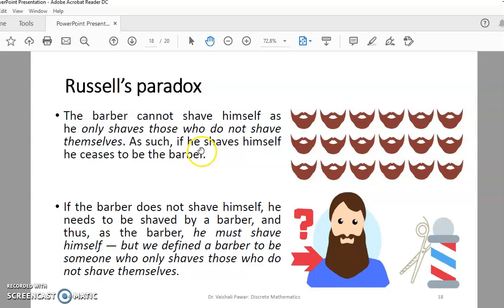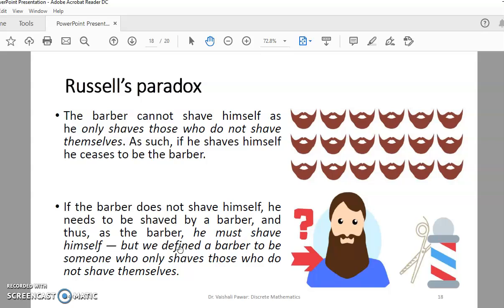As such, if he shaves himself, he ceases to be a barber. If the barber does not shave himself, he needs to be shaved by a barber, and thus, as the barber, he must shave himself. But we defined a barber to be someone who only shaves those who do not shave themselves. So we reach a point where there cannot be a conclusion.